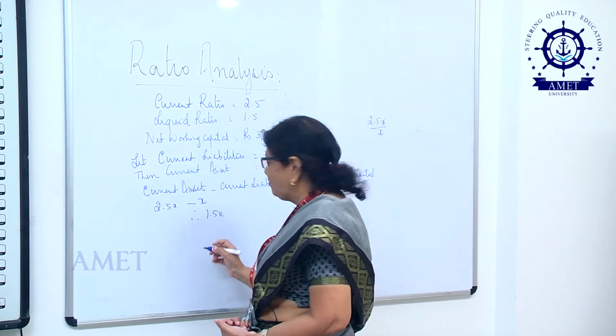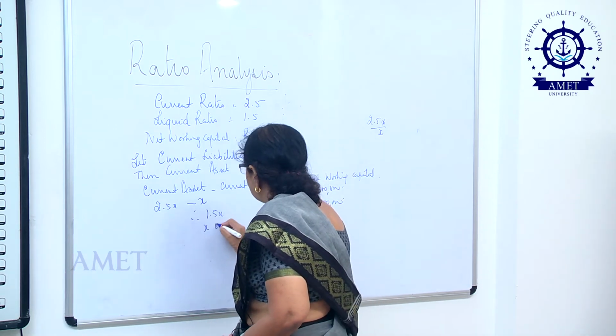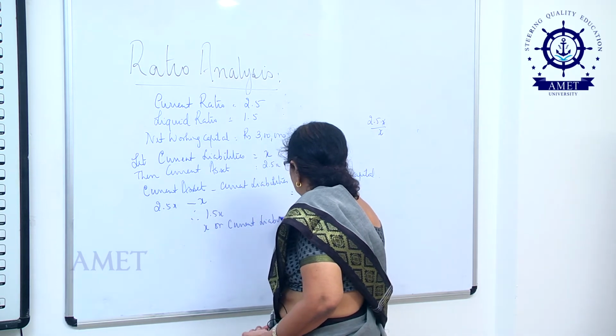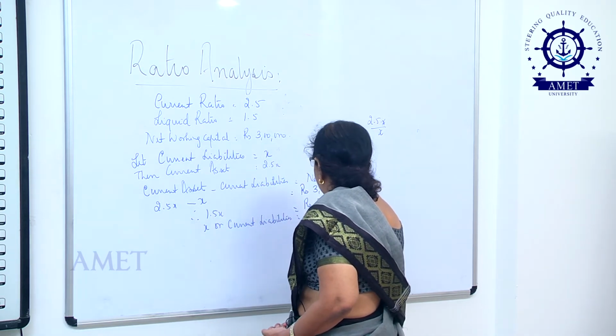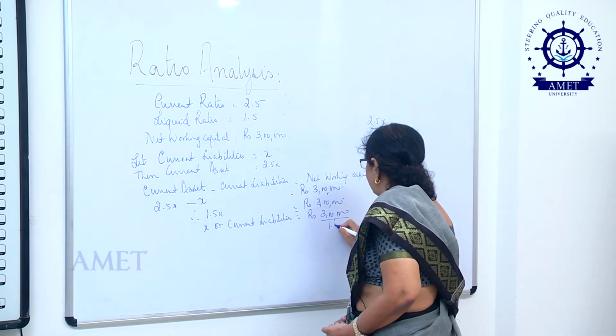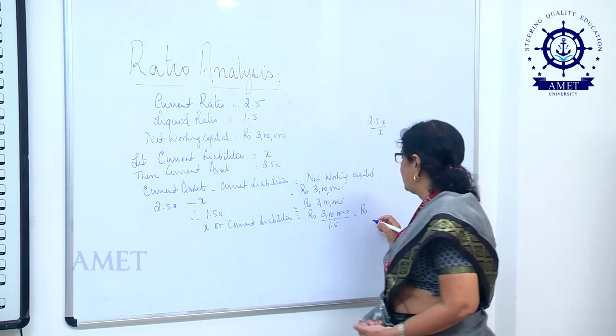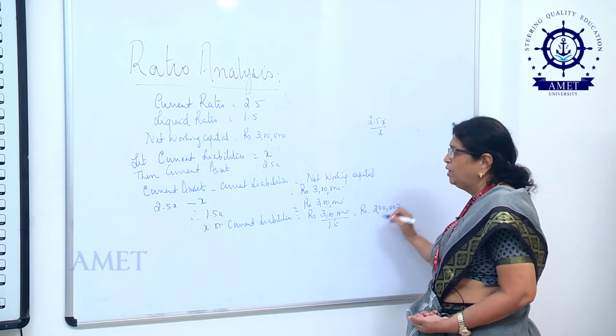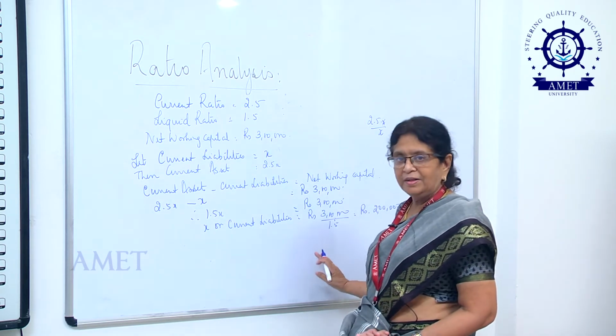Now, I further simplify. I write x, or current liabilities, will be equal to rupees 3 lakhs divided by 1.5. So, that is equal to rupees 2 lakhs. So, I found out the first figure, which is current liabilities.